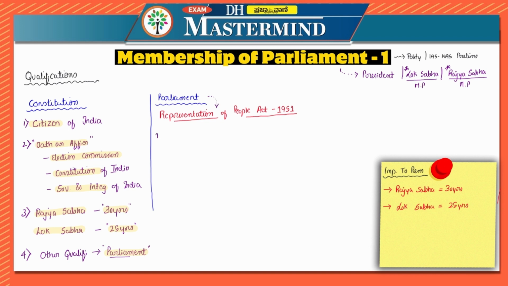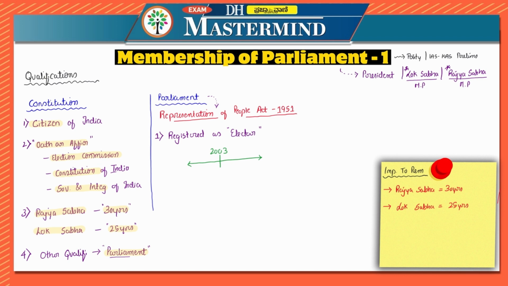Under that, there are two provisions. First one says that in order to be member of parliament, they have to be registered. They have to be registered as elector. That is, they have to be eligible to be a voter at least. They have to be registered as elector for a parliamentary constituency. Now, there is very important point in this which we have to remember. Before 2003, okay, and after 2003, these are the two conditions.